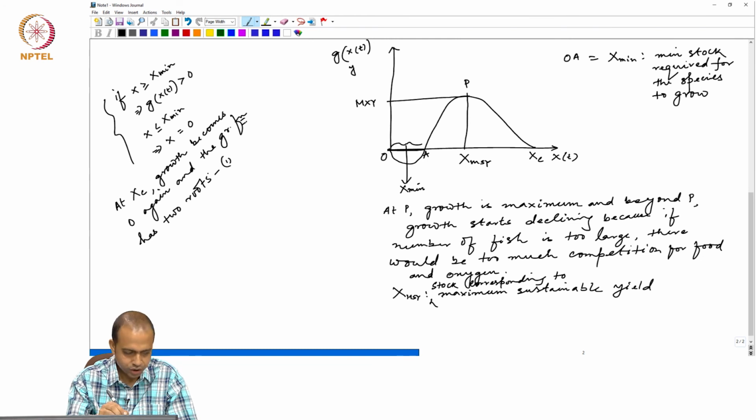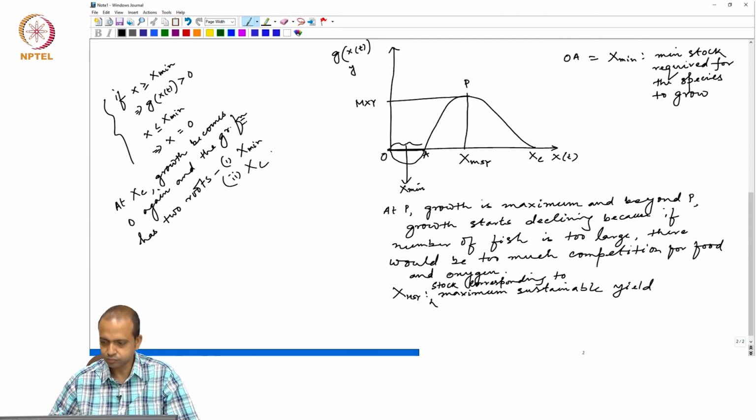What are the two roots? Two roots are X mean, this is the point X mean, and secondly X C. Okay. At X mean the function is touching the x axis, and then at X C again the function is touching the x axis. That is why we say that this function is basically having two roots.